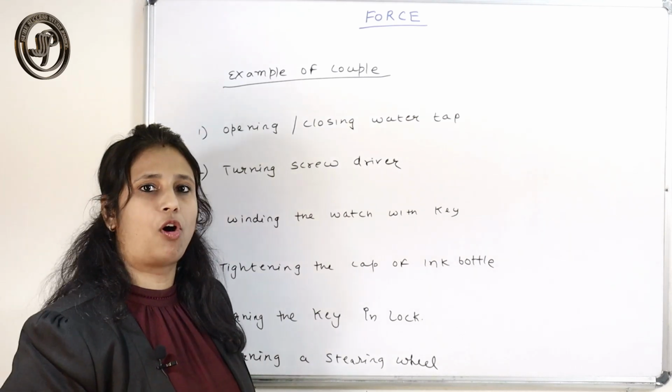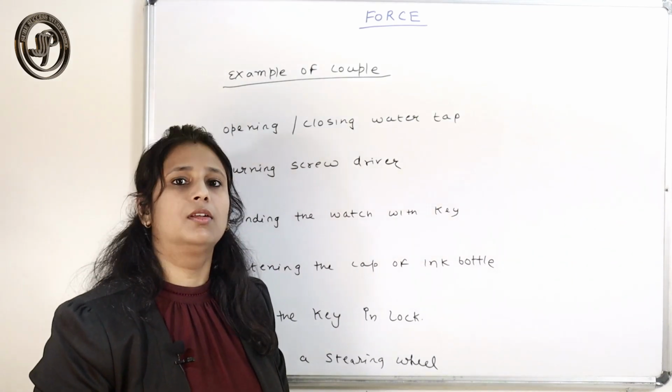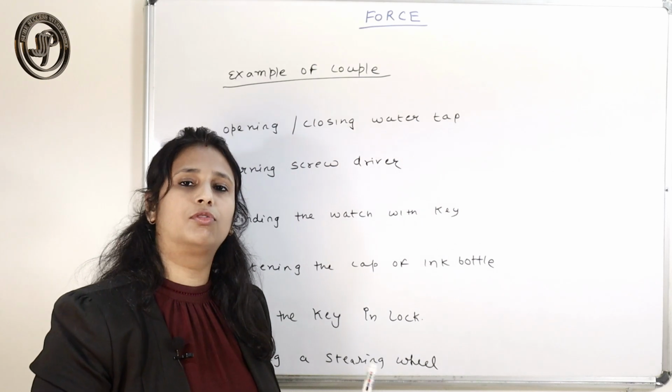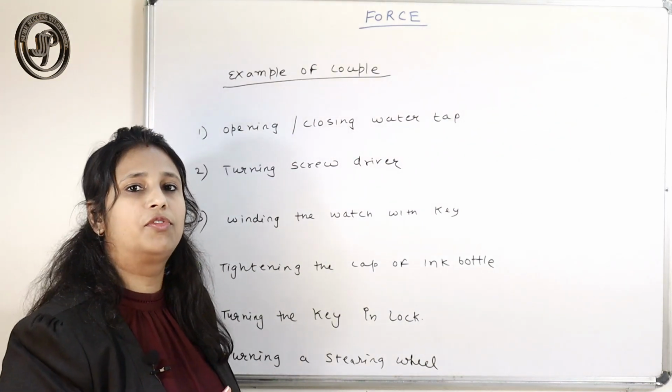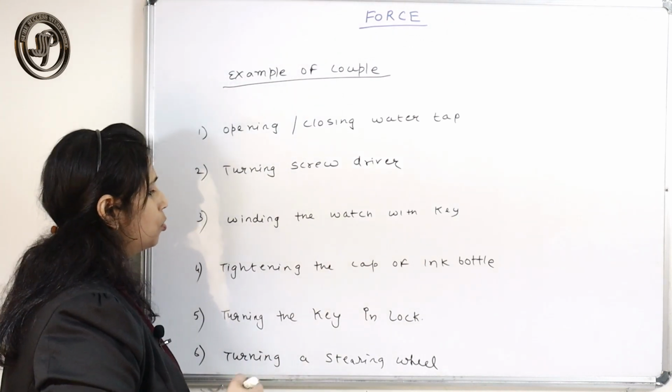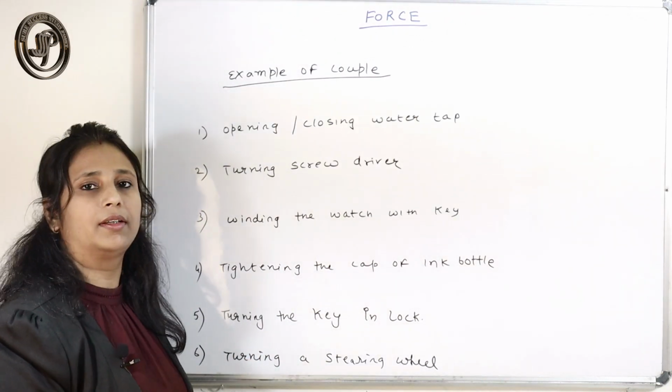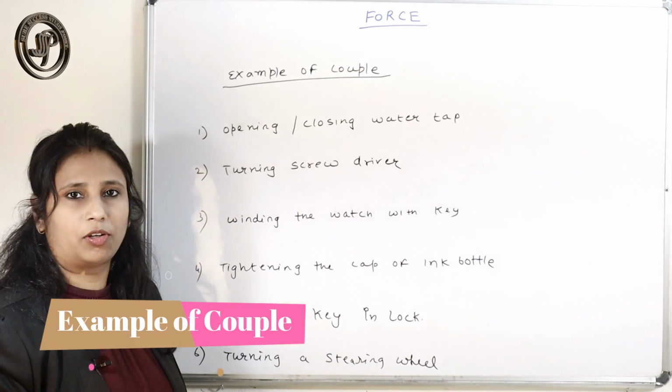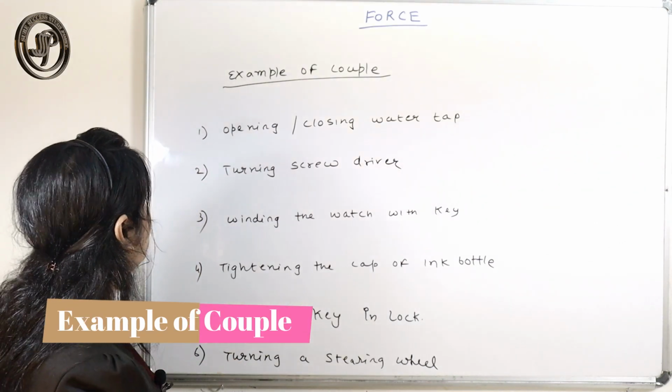The product of either force and the arm of the couple gives you the magnitude of the moment of couple.